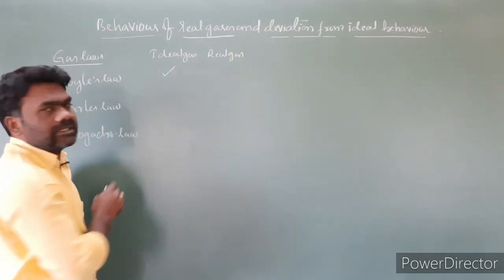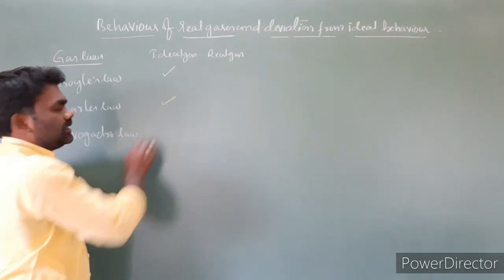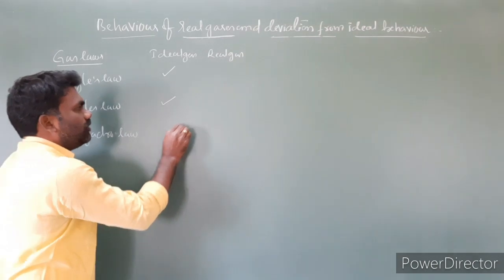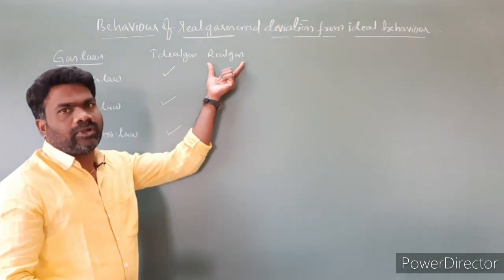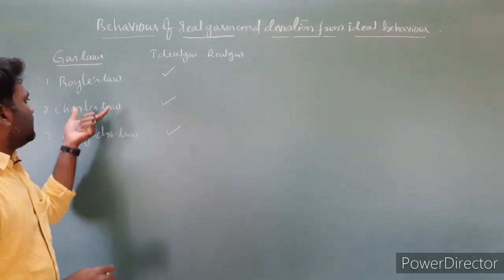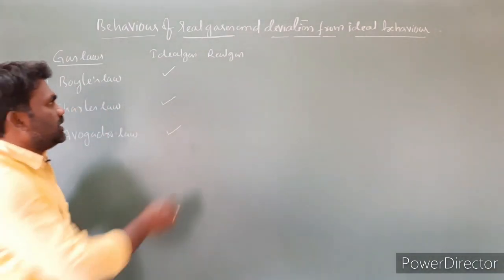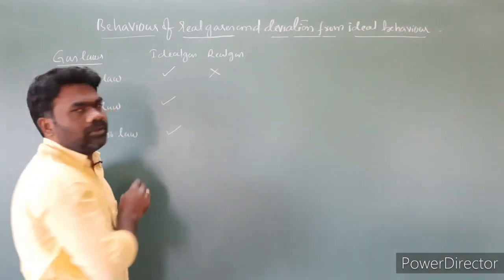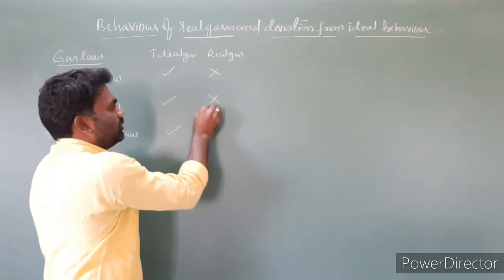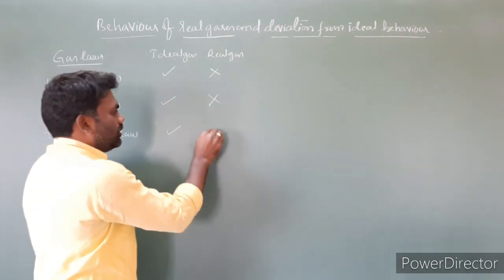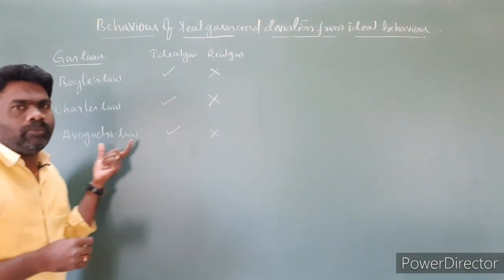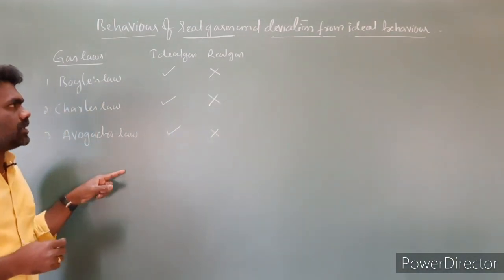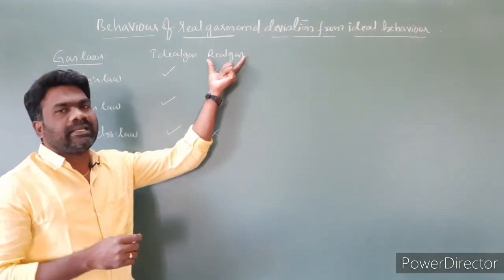It will follow Boyle's law. Ideal gas will follow Charles law, and ideal gas will follow Avogadro's law. And coming to the real gases, the gas which does not follow Boyle's law, Charles law, and Avogadro's law strictly is called a real gas.